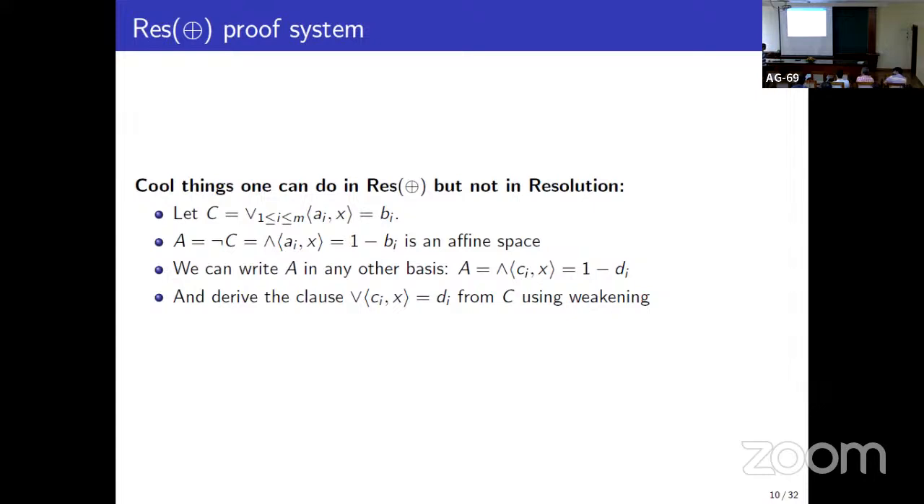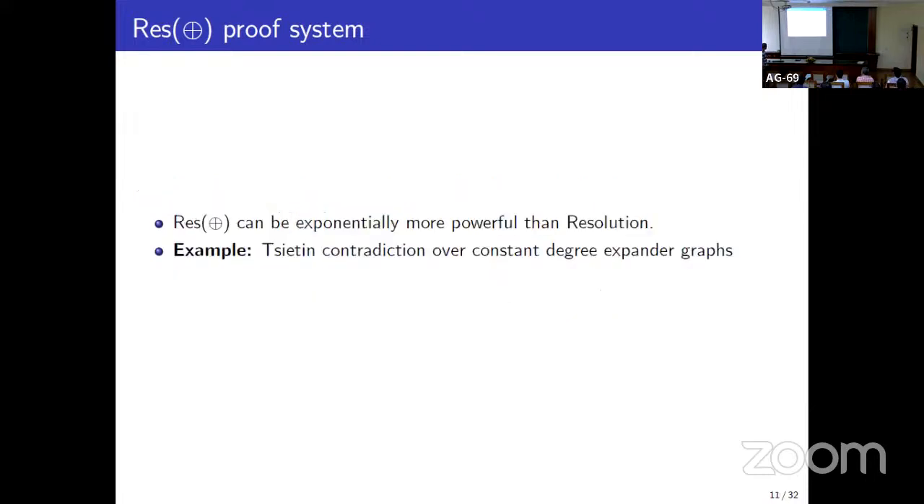And using different representations, you can resolve with different other clauses. So this gives a lot of power. And indeed, it is known that ResLin can be exponentially more powerful than resolution. One example is the Tseitin contradiction.